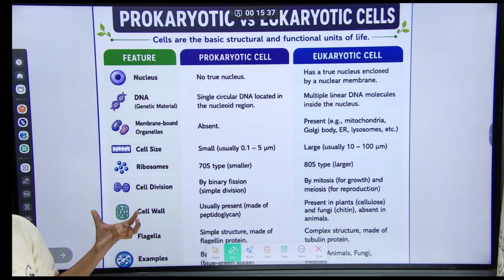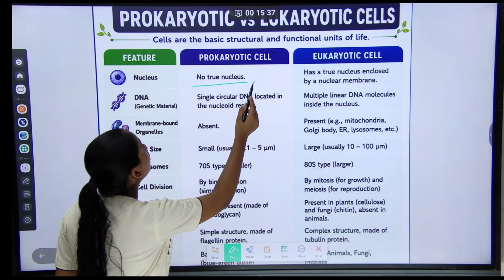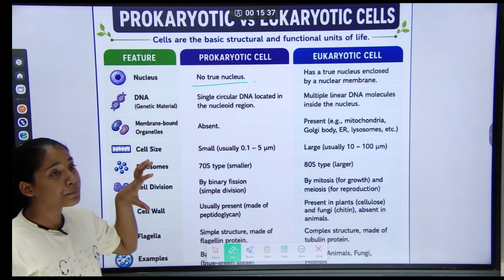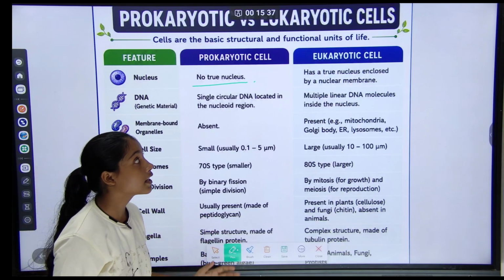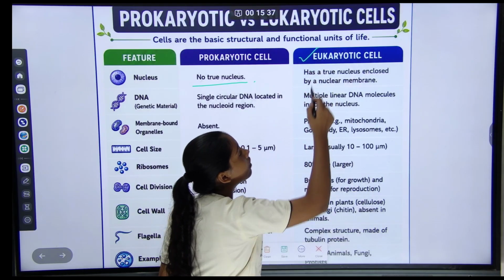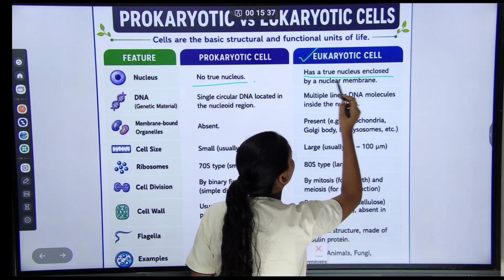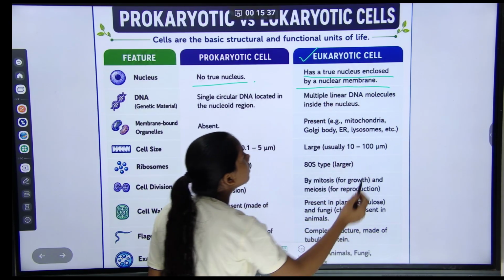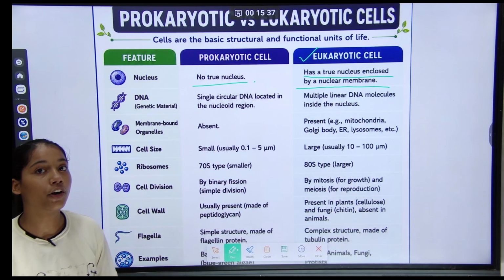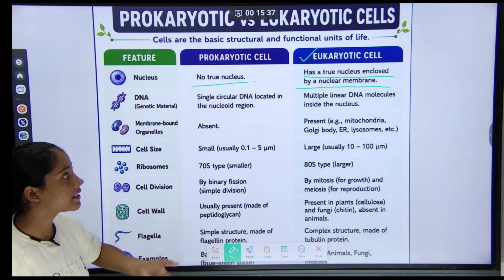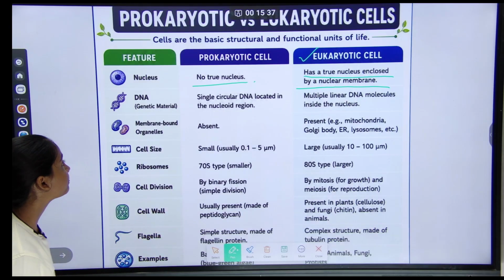So in prokaryotic cells, what is in this? No true nucleus. In prokaryotic cells there is no true nucleus, and the eukaryotic cell has a true nucleus enclosed by a nuclear membrane. Understood?